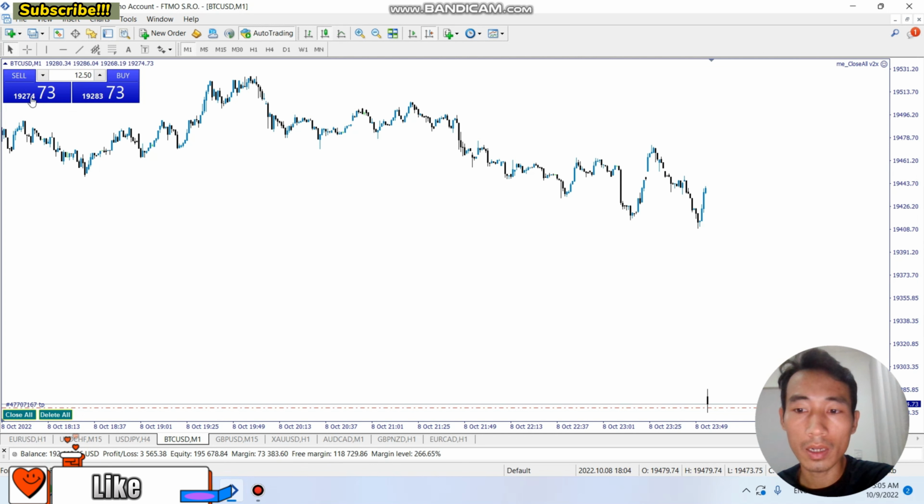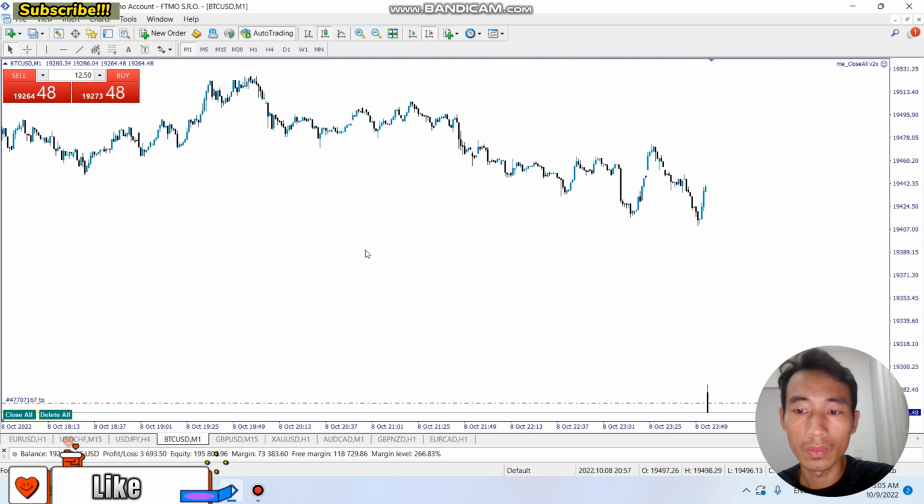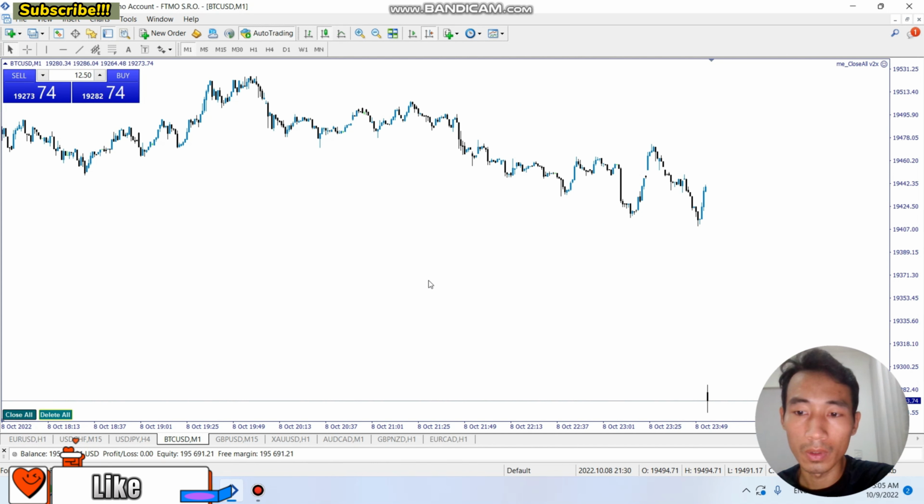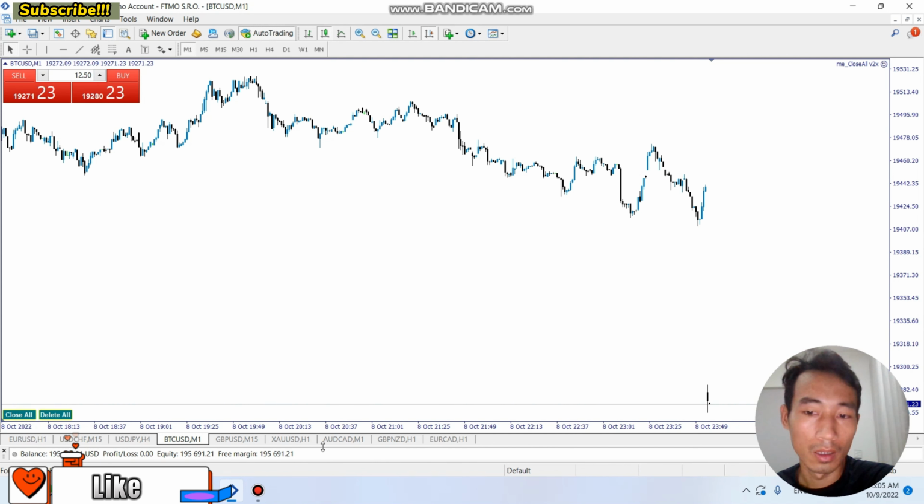The spread is still pretty wide at the opening, but anyway, I'm just gonna close the trade right here. Okay, so it looks like it could not close, so I'm just gonna close it. Right, that is, yeah, a pretty good trade for the weekend.